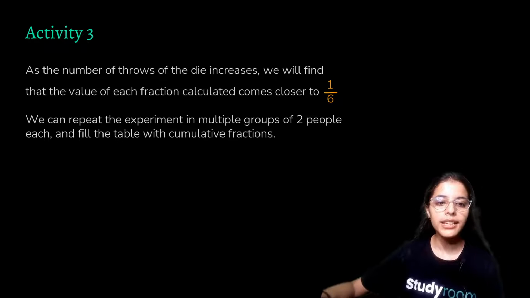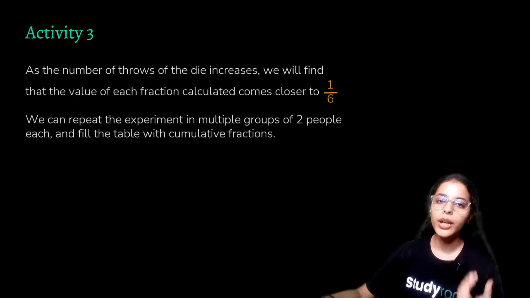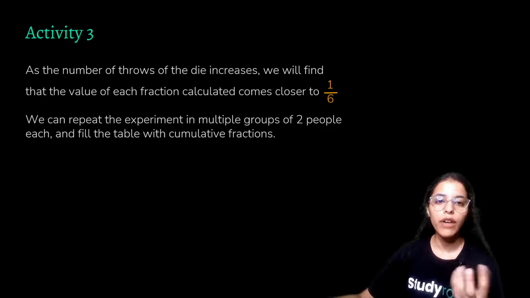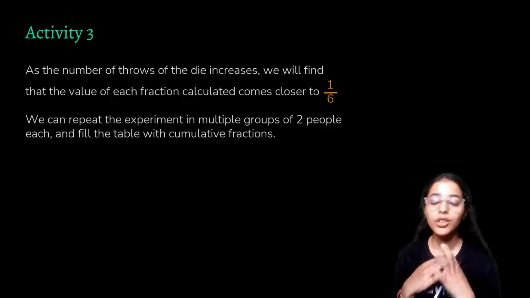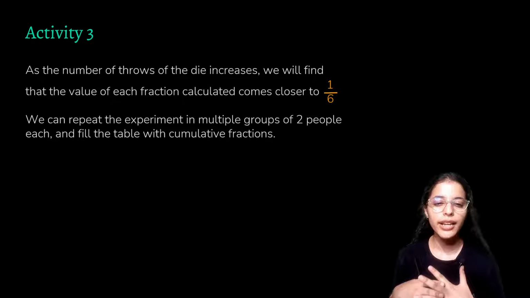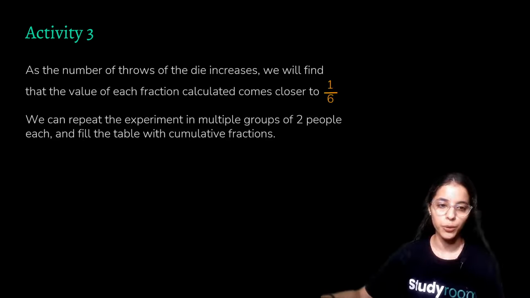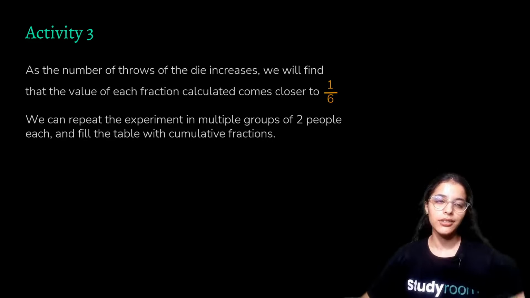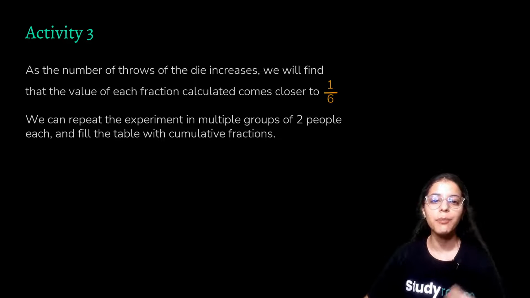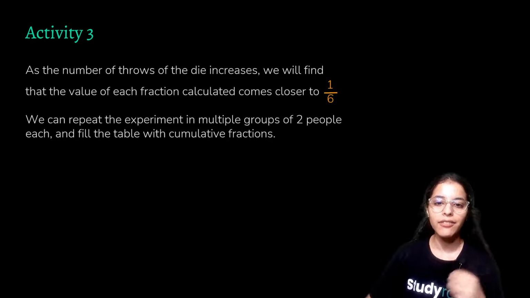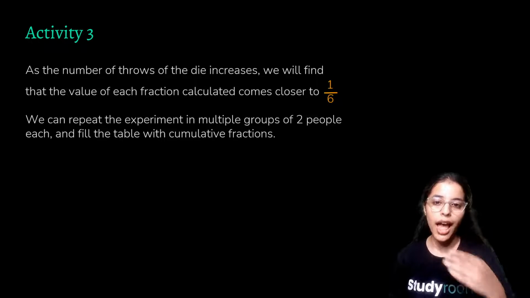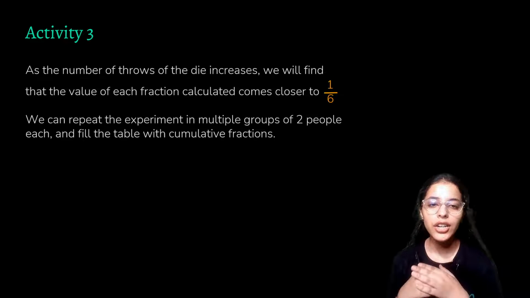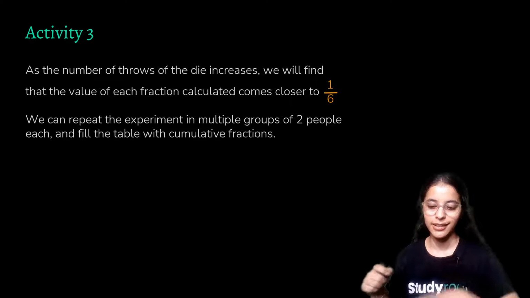So now we can repeat the experiment. Throwing a die a lot of times might be difficult because you have a lot of outcomes. That is, you have 6 outcomes, so you need a lot of throws. So you can do the experiment in multiple groups of 2, or maybe again, like we have done in activity number 2, you might divide your class, and we have 2 people in each group, and so you'll get a lot of throws, and you will see that your fraction will come closer to 1/6.